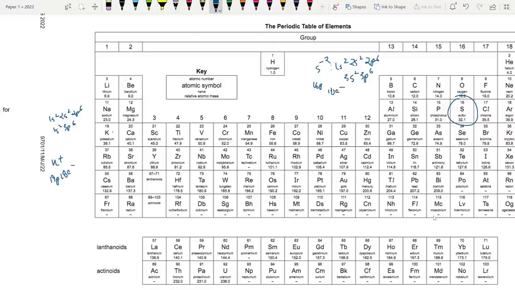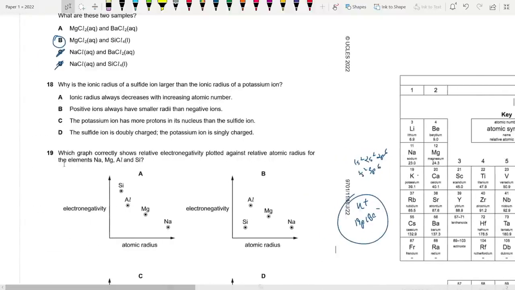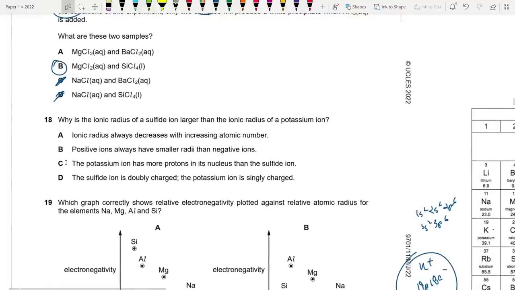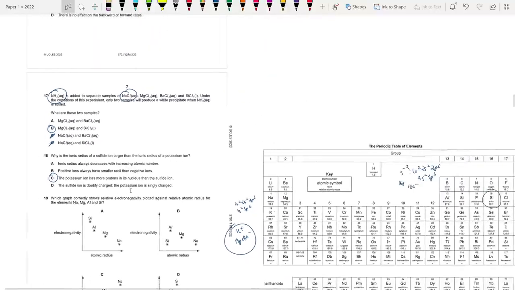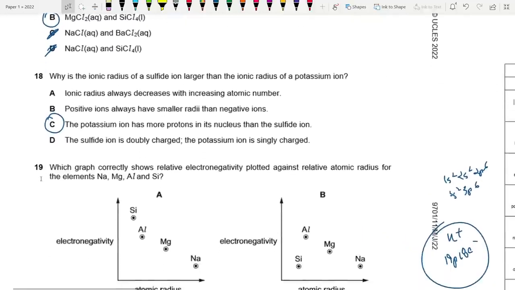So for potassium, it's smaller because potassium can use the 19 protons to pull the 18 electrons strongly, but the sulfide ion has 16 protons, right? It cannot pull the 18 electrons strongly. That's why the repulsion is much greater, which is why it has a greater size, right? So the best answer over here is C, because potassium has more protons. Okay, 18, 19 compared to 16.